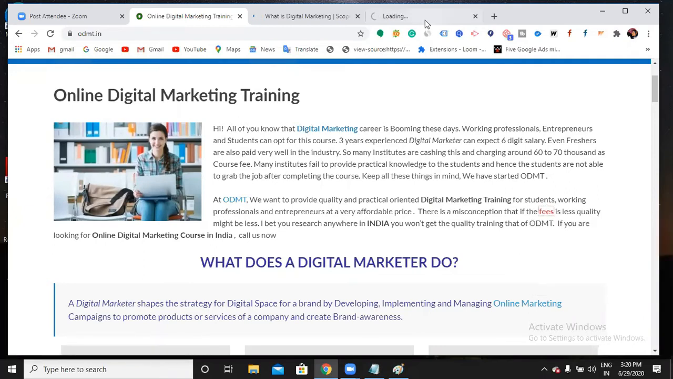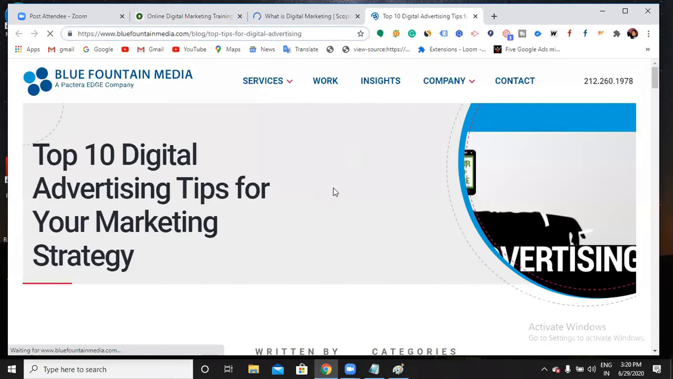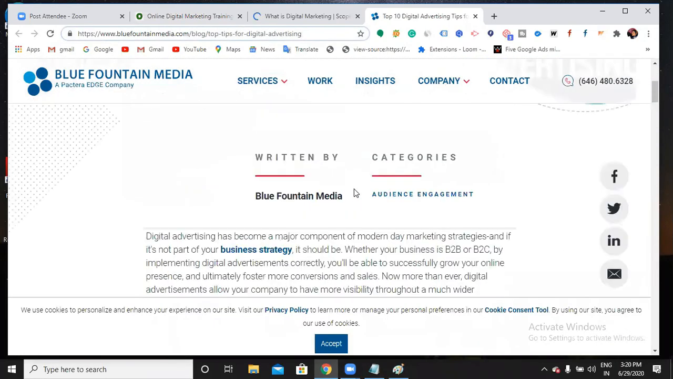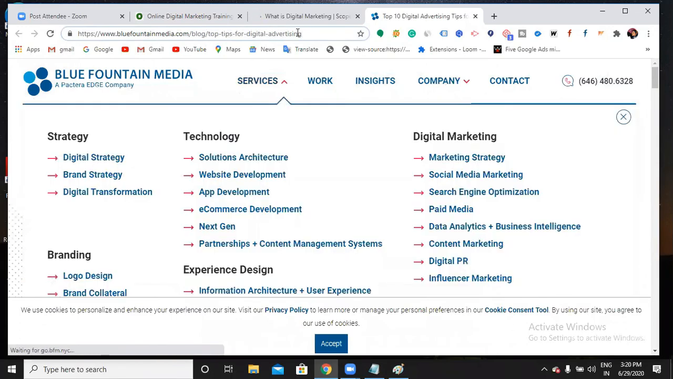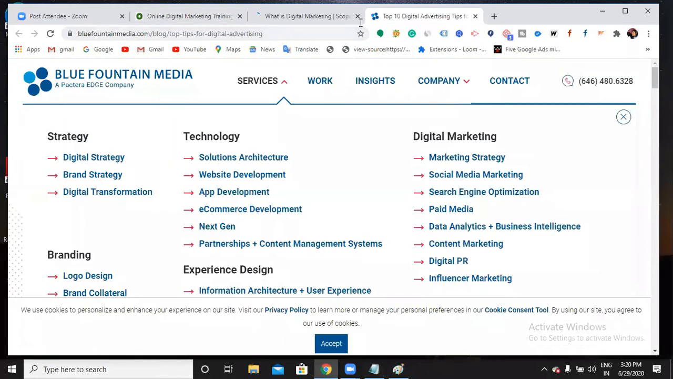Let me click this. Where am I redirecting to if I click that keyword? Blue Fountain Media, some other website. Then what does it mean? You are creating a backlink for Blue Fountain Media on your website. Very good. See here, it is an external link for my website. For ODMT, it is an external link, but for Blue Fountain Media, it is a backlink, an inbound link. Got it now.